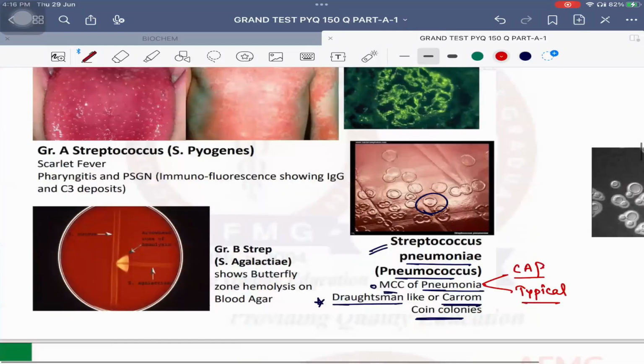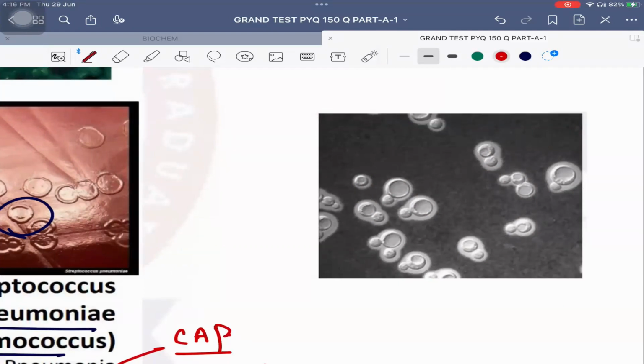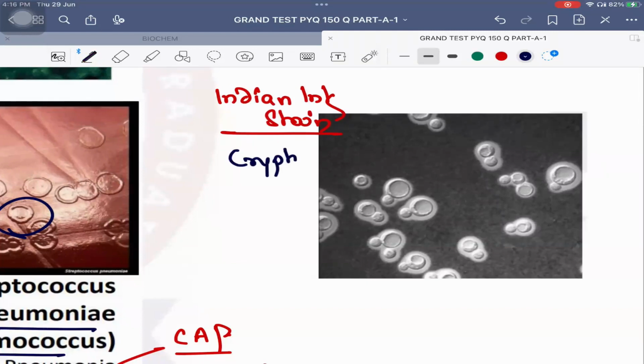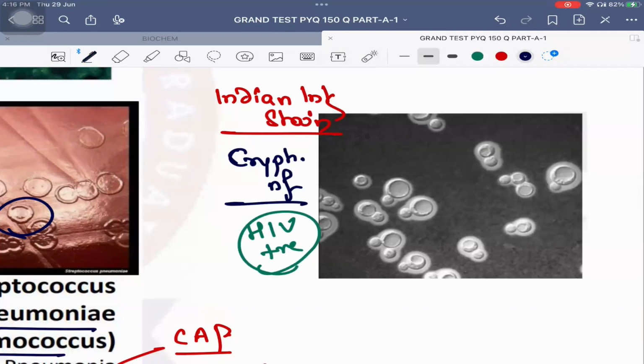Which stain is this, anybody? Which only stains the capsule? Very good. It is a background stain known as India ink stain. And what is this organism? Cryptococcus neoformans. I hope all of you are quite aware. Cryptococcus neoformans is the most common cause of meningitis in which patient? In HIV positive patients. No issues with this.